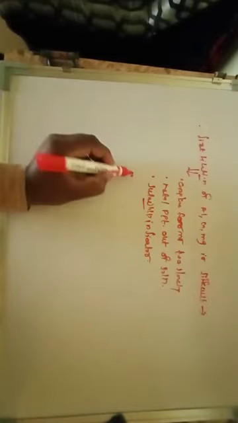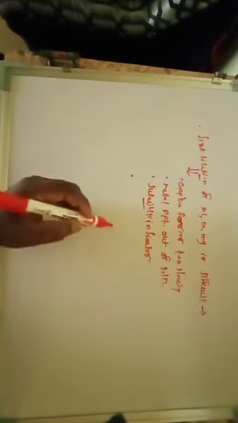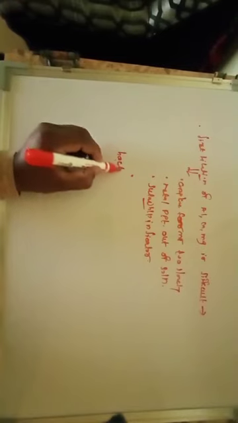So these are the certain points: the rate of complex formation is very slow, sometimes the metal precipitates out from the solution, and a suitable indicator is not available. Therefore, for the determination of aluminium from the alum, we can use back titration. To avoid such a difficulty, you have to use the back titration.